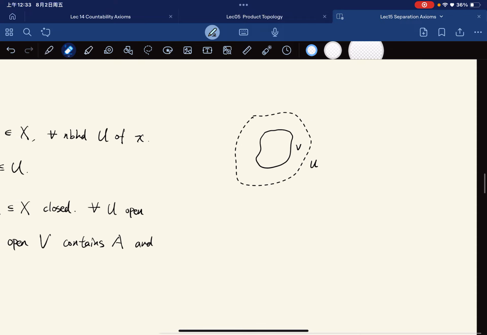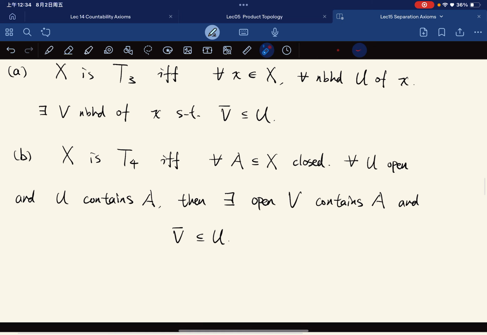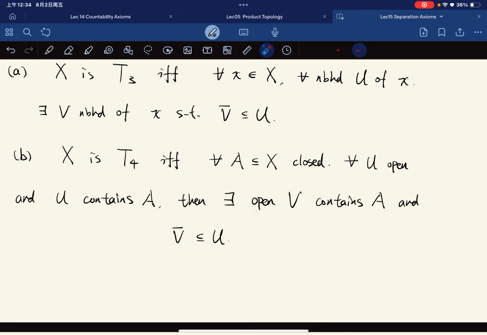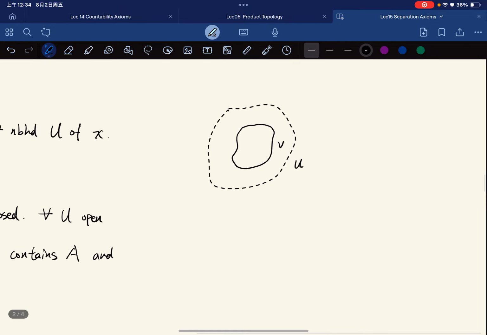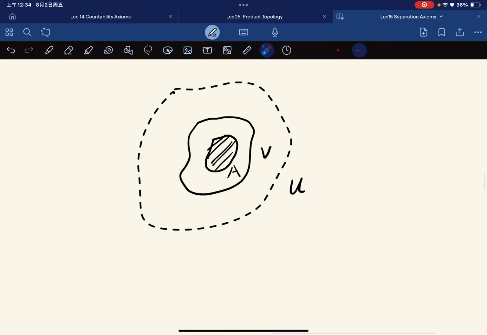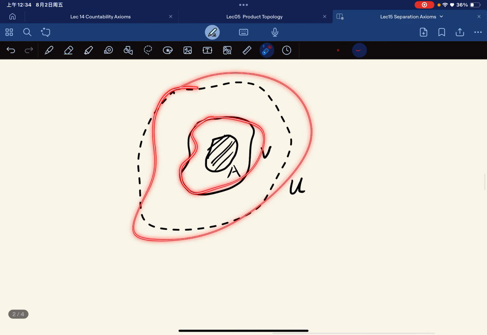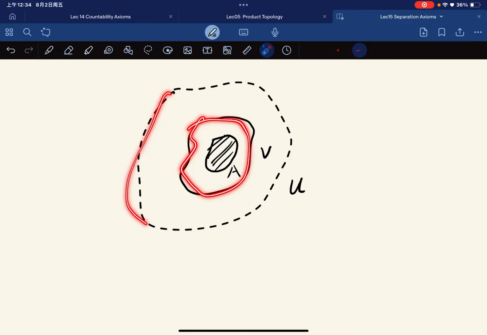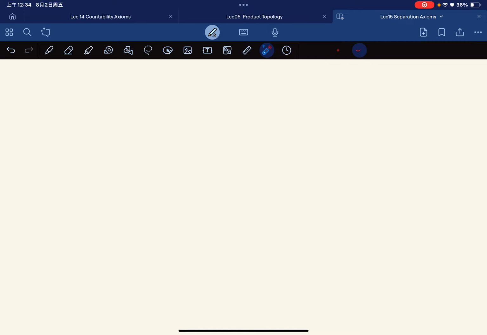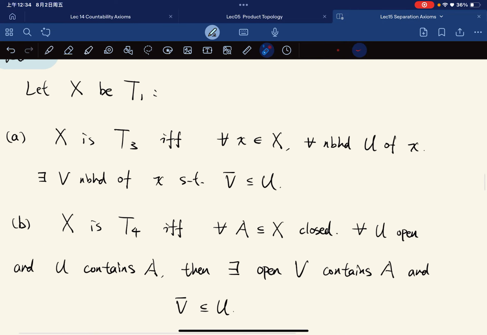Okay, so this is the thing. And now X is normal if and only if for any closed set A and any open set U that contains A, there is an open set V that contains A such that the closure of V is contained in U. So for any closed set A and any neighborhood U, there exists another neighborhood V such that the closure of V is contained entirely in U. Okay, so this is the picture here. And let's just prove them.